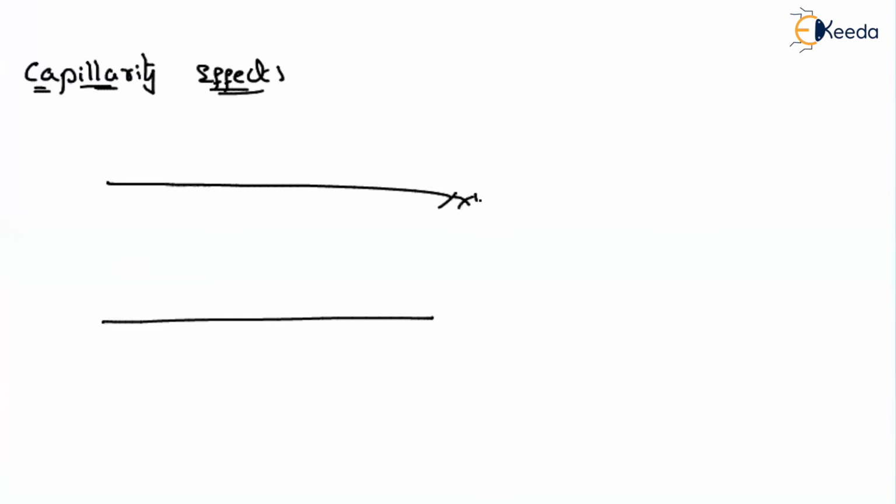Similarly, let us consider a natural soil deposit, and let us assume that your water table is present up to this point. As the fluid is under tension, it will try to rise and saturate the soil present above the water table.